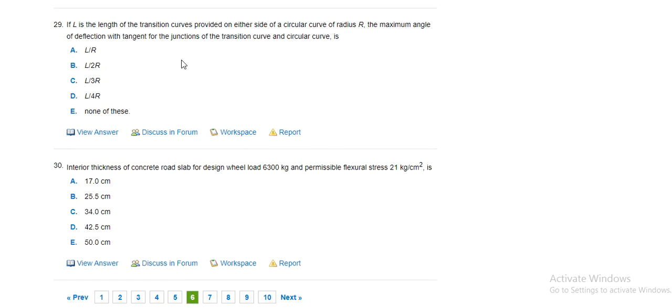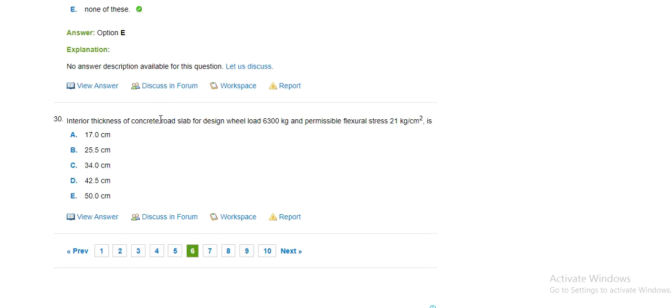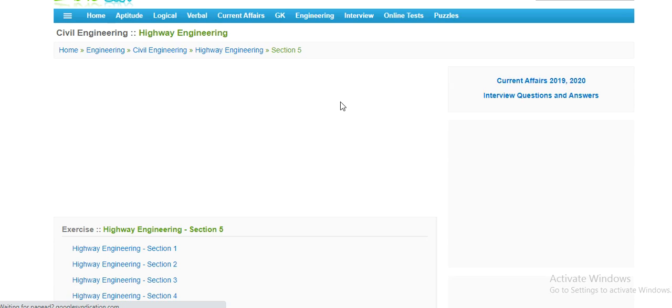If the length of the transition curve is provided on either side of a circular curve of radius R, the maximum angle of deflection with the tangent at the junction of a transition curve and circular curve is L by 2R, L by 3R, L by 4R, or none of these. The interior thickness of a concrete slab with permissible flexural stress 21 kg per square centimeter is 17 centimeter, 25.5 centimeter. 25.5 centimeter is the correct answer.